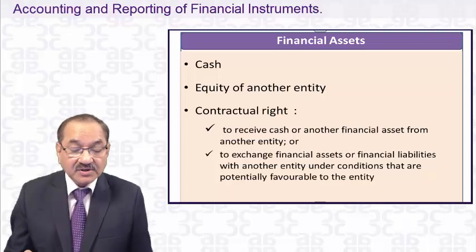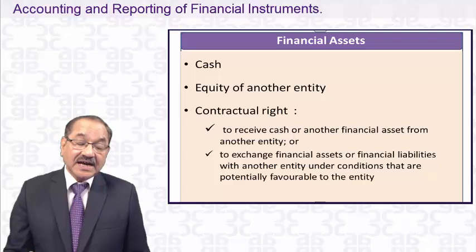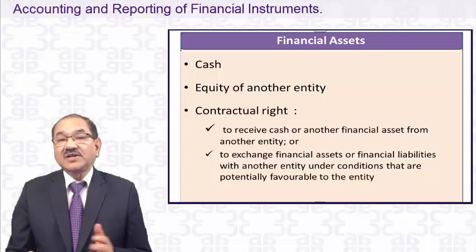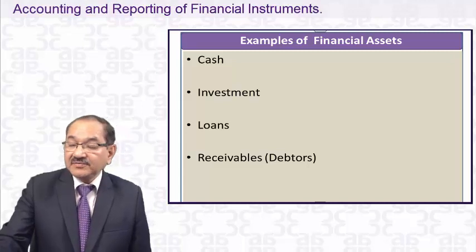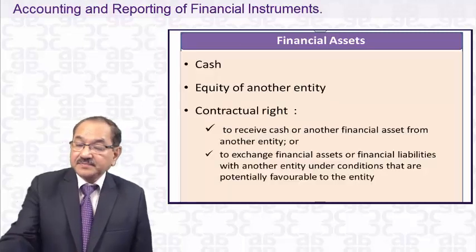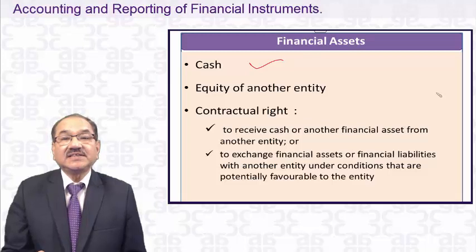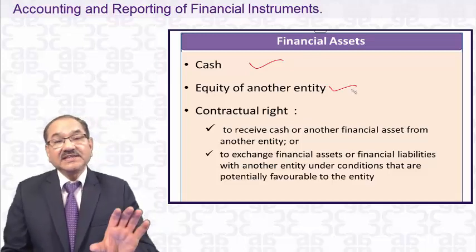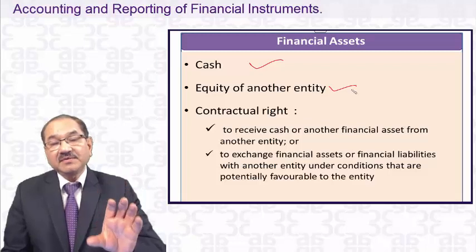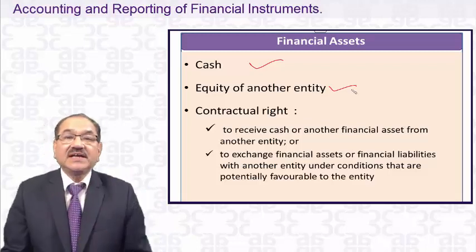Now we talk about the financial assets. It says that cash is a financial asset. I think there is no definition of it, and it says that cash is a financial asset. Equity of another entity is a financial asset. So here they have just given a particular name. Cash is a financial asset. No definition yet.